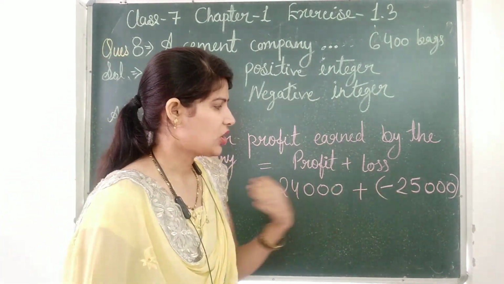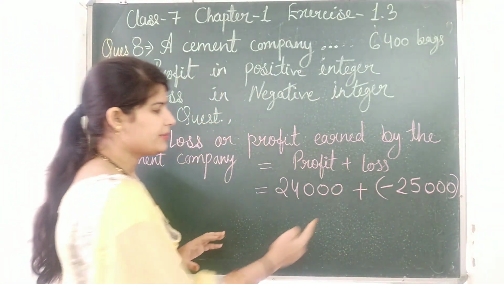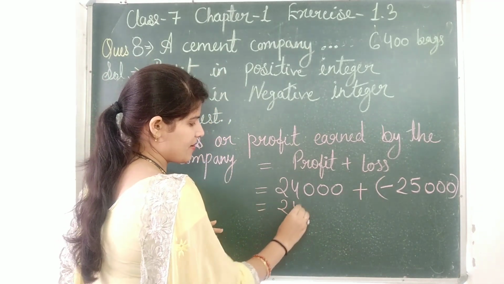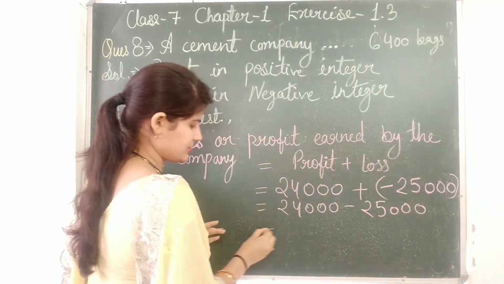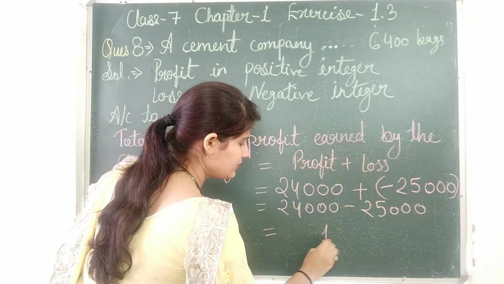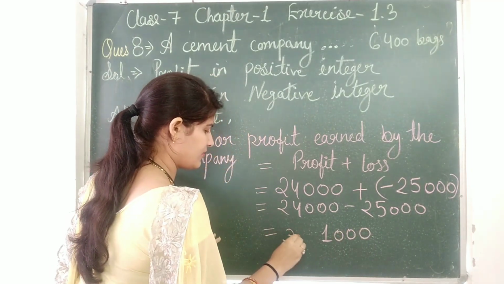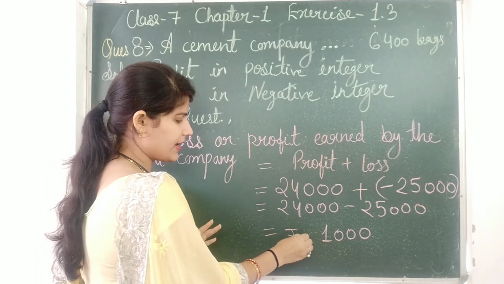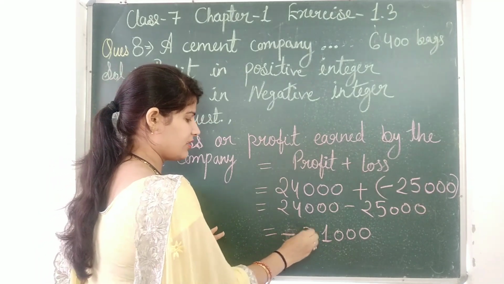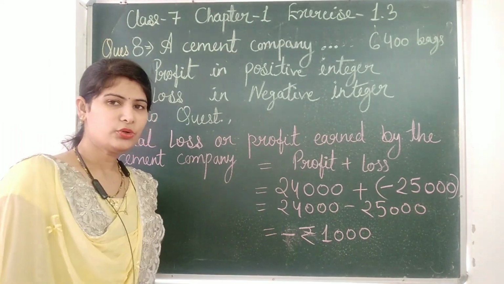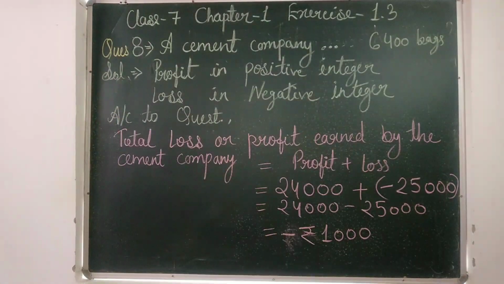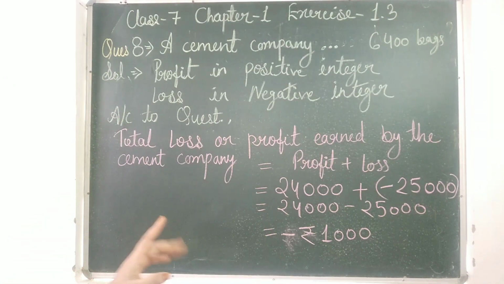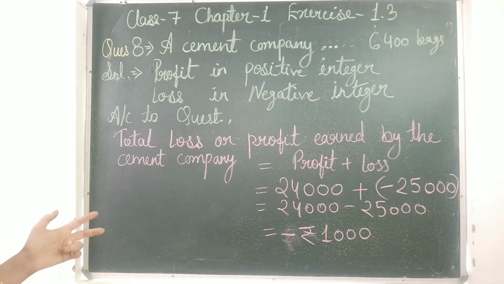This is profit and this is loss, and you know that plus minus is minus. Now our answer is rupees 1,000, and the greater sign is minus, so apply minus here. As you know, negative integers represent loss. Thus the answer is a loss of rupees 1,000 will be incurred by the company.